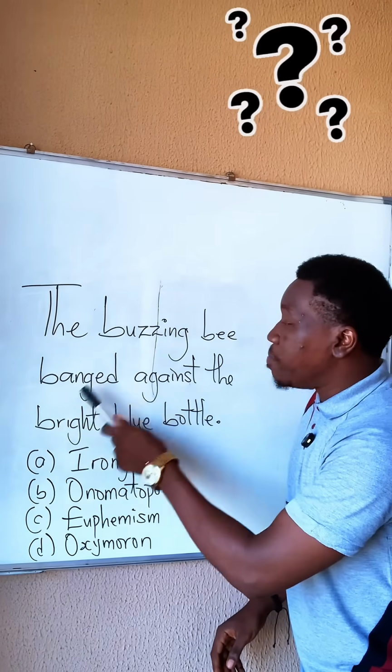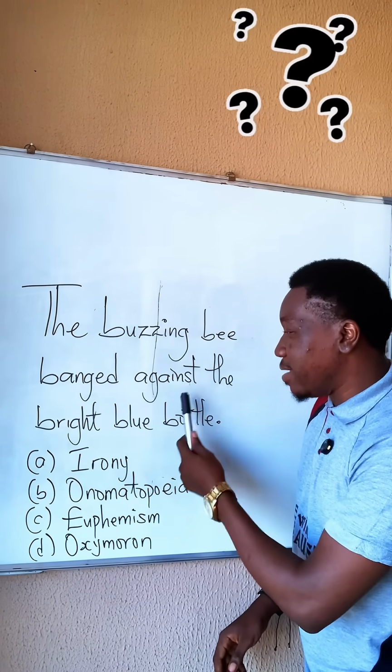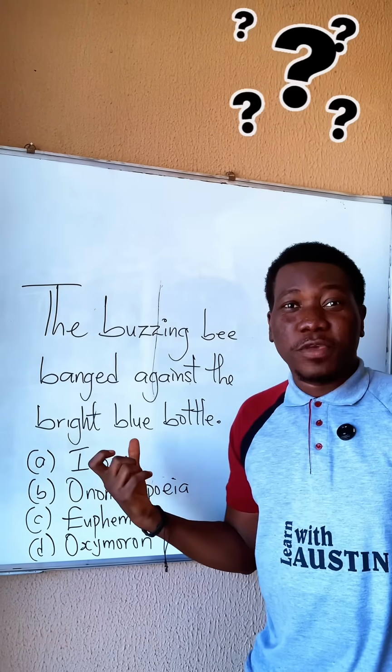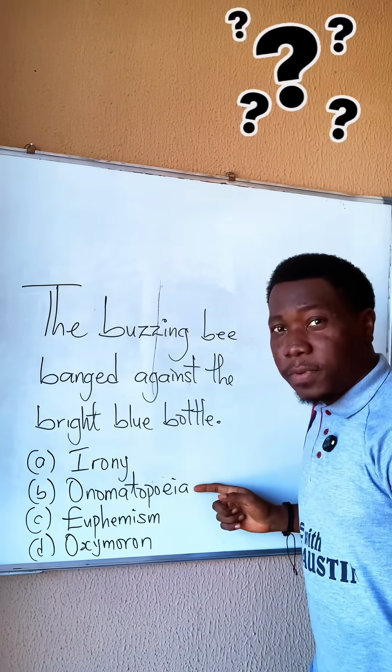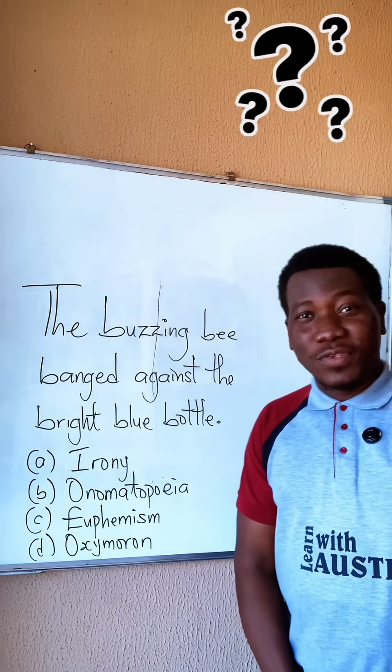The buzzing bee banged against the bright blue bottle. What is the figure of speech here? Is it irony? Is it onomatopoeia? Is it euphemism? Or is it oxymoron? What do you say?